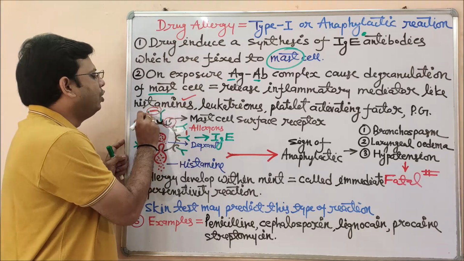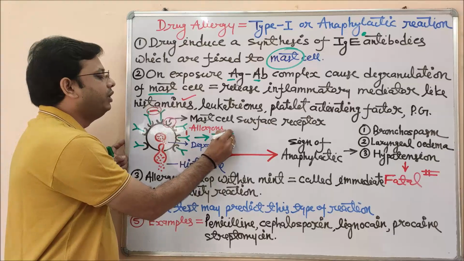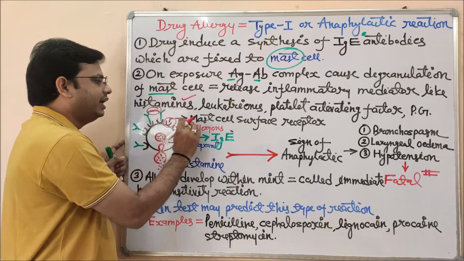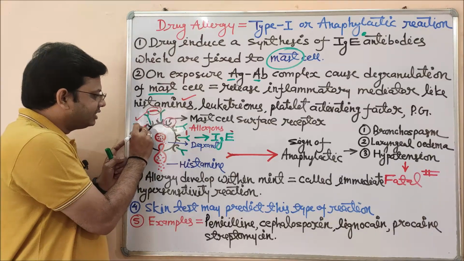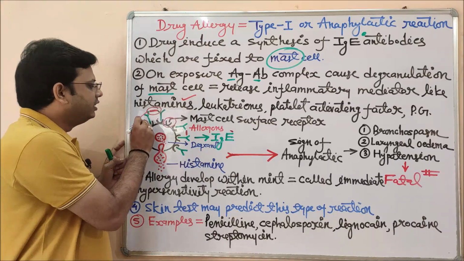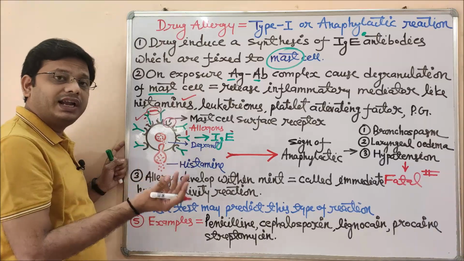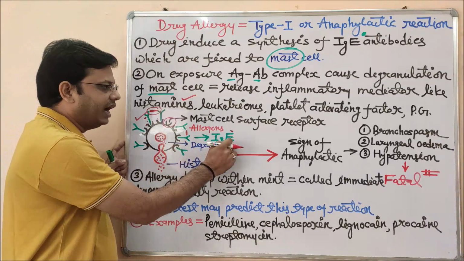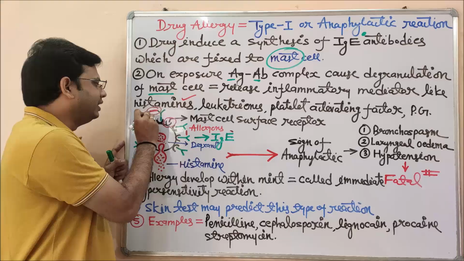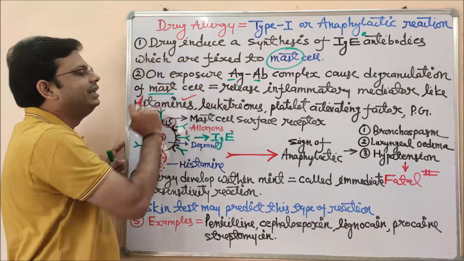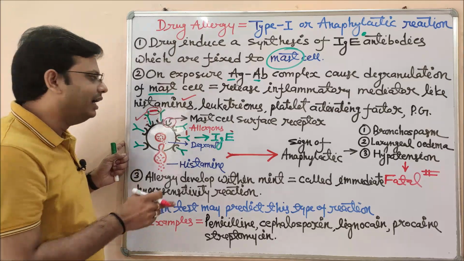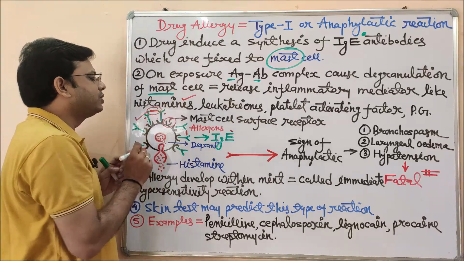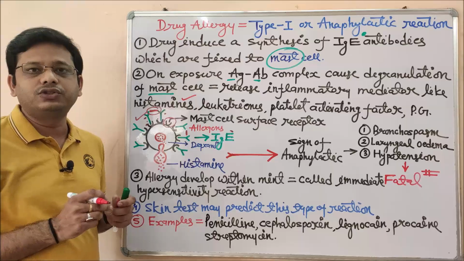Whenever antigen will bind with this immunoglobulin E, which is placed inside the mast cell surface receptor, you must say this is a mast cell surface receptor in the black U shape. The green one, which is looking like a Y shape, is representing IgE, immunoglobulin E, and the red dot is representing the antigen, which is now acting as a drug, or we can say the drug is now acting as an antigen. So whenever there is a formation of such a cascade or series of reactions,